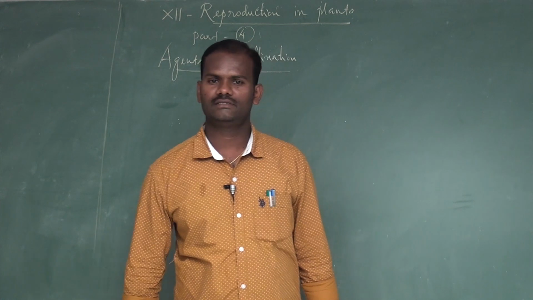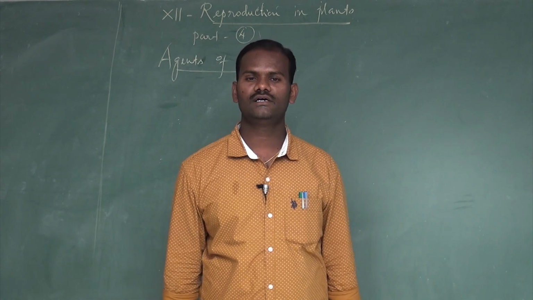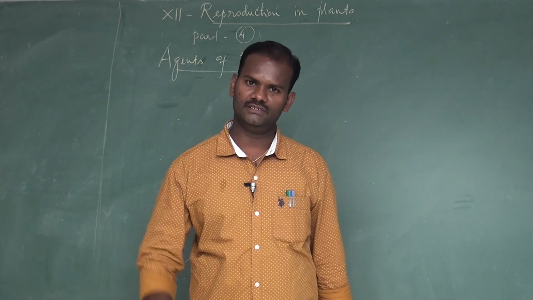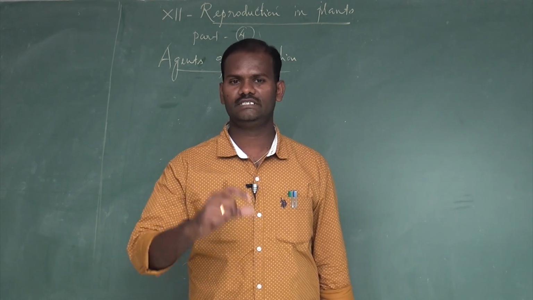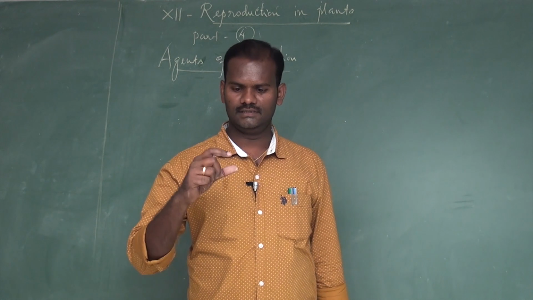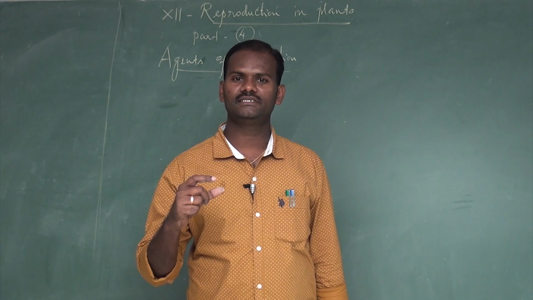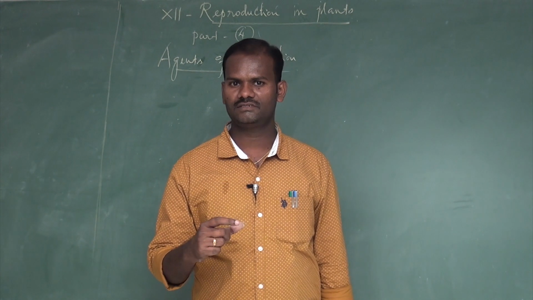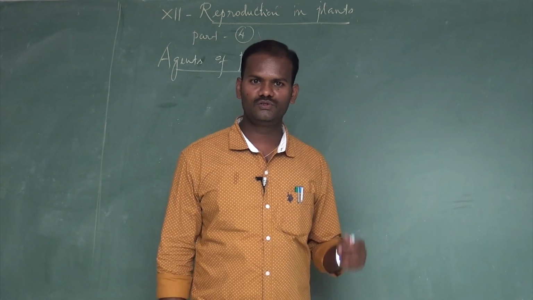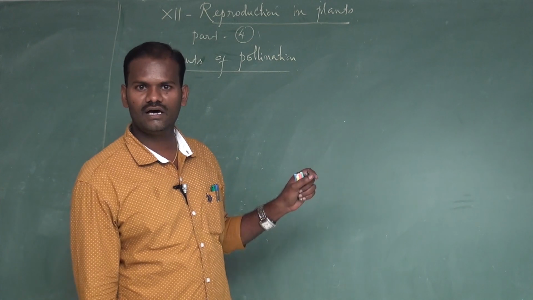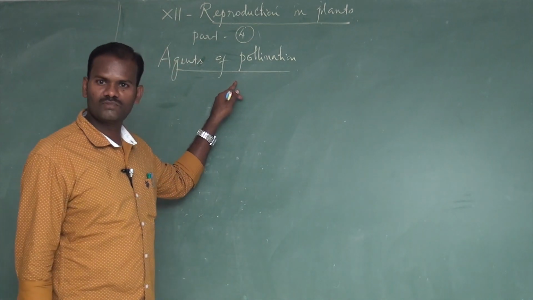In the previous class, the day before yesterday, we learned that pollination is one of the parts of reproduction in flowering plants. It's the 12th chapter. And we learned what pollination is and what the types of pollination are. Today we are going to discuss the agents that are involved in pollination.